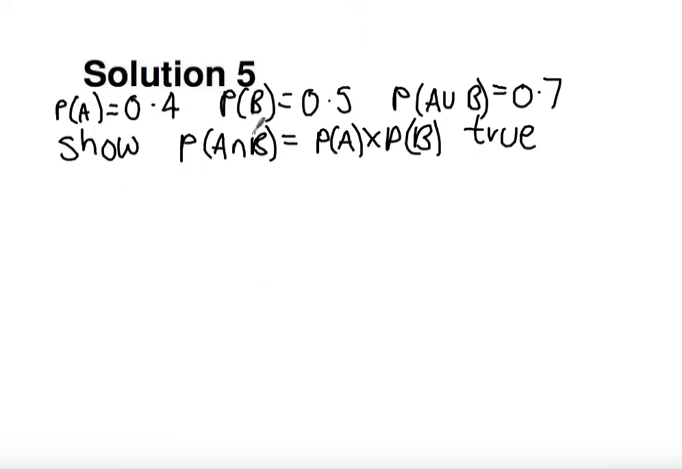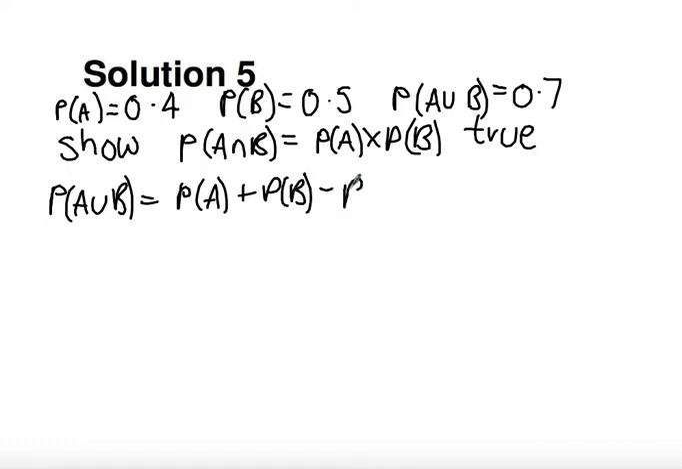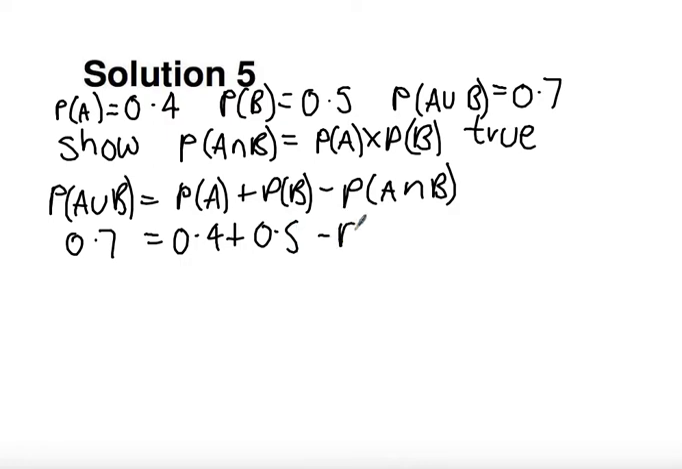So let's first of all find it. Let's find it using the addition law. So probability of A union B equals probability of A plus the probability of B. Notice in this lesson how often we're using the addition law. It's a really important law to use in conjunction with Venn diagrams. So what we have here is 0.7 equals 0.4 plus 0.5 minus probability of A intersect B.